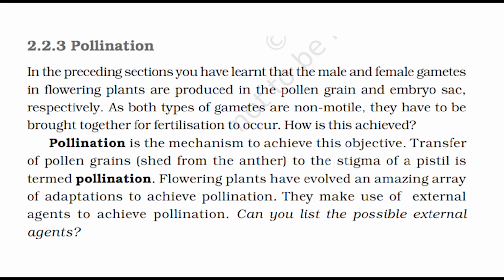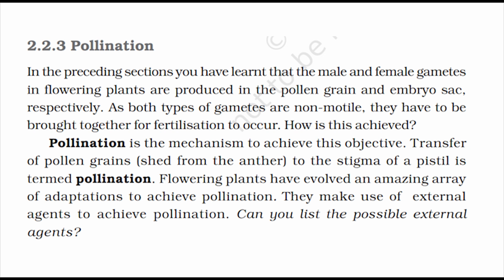Pollination. In the preceding sections you have learned that the male and female gametes in flowering plants are produced in the pollen grain and embryo sac, respectively. As both types of gametes are non-motile, they have to be brought together for fertilization to occur. How is this achieved? Pollination is the mechanism to achieve this objective.